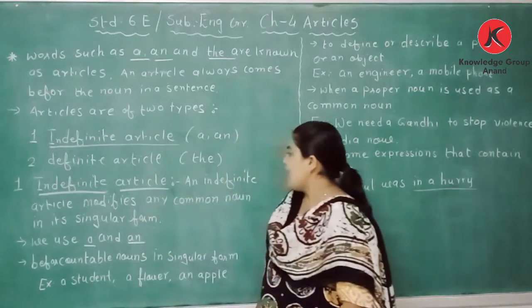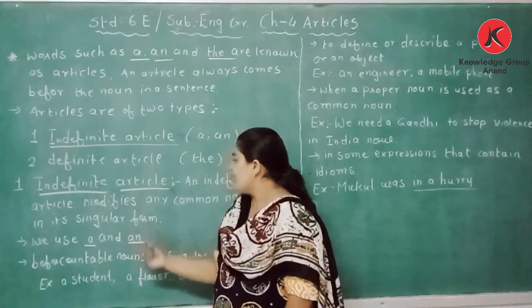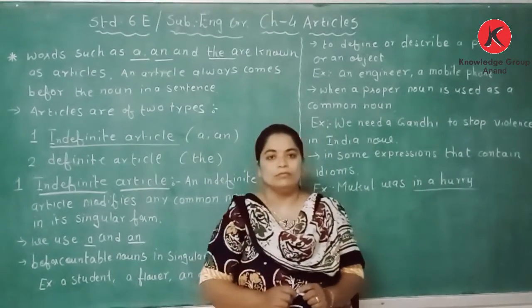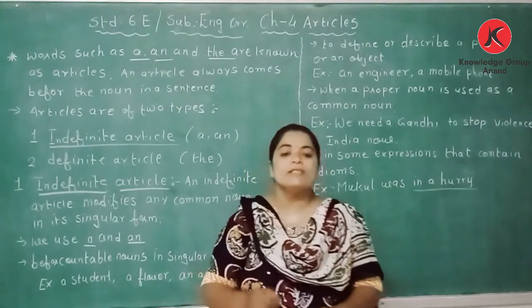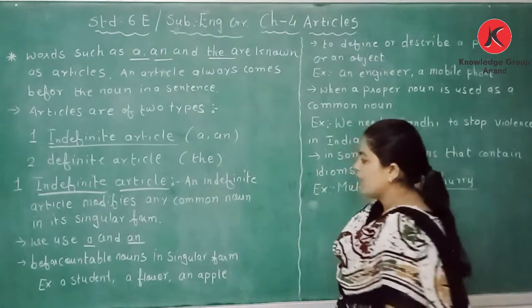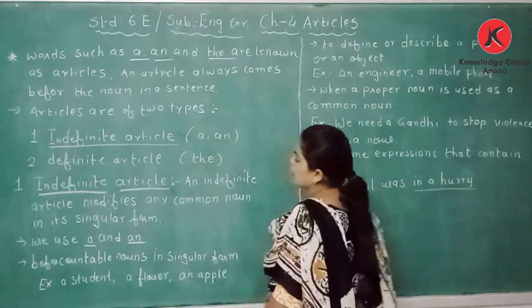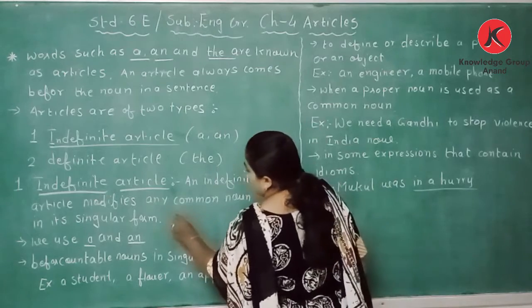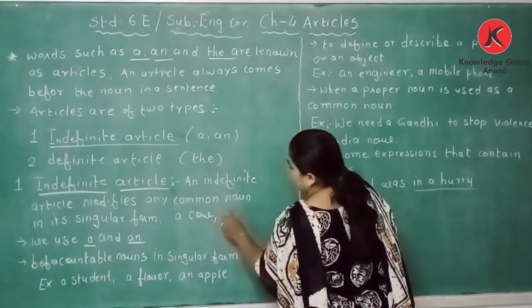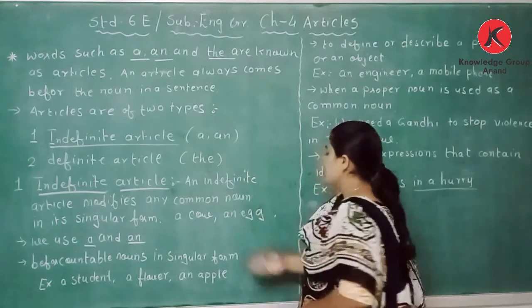An indefinite article modifies any common noun in its singular form. For example, if we take a cow, or an egg, in its singular form.